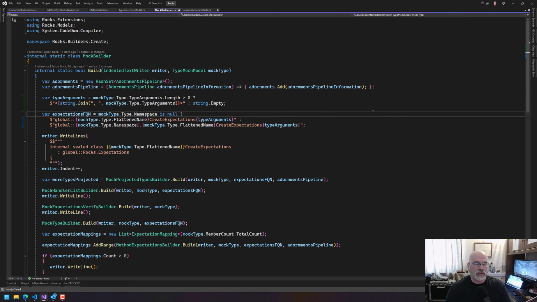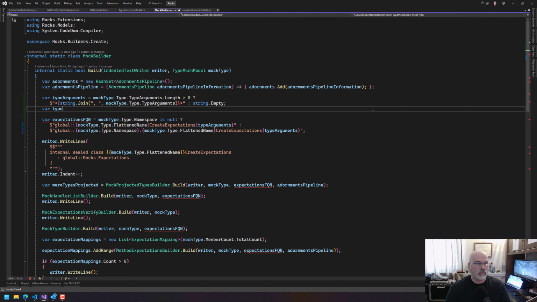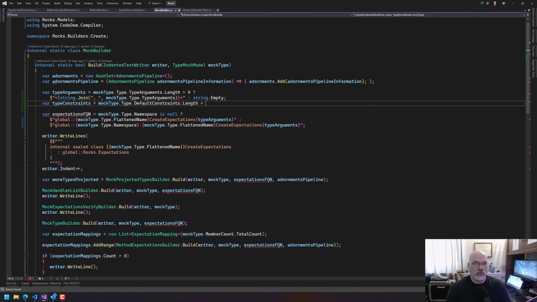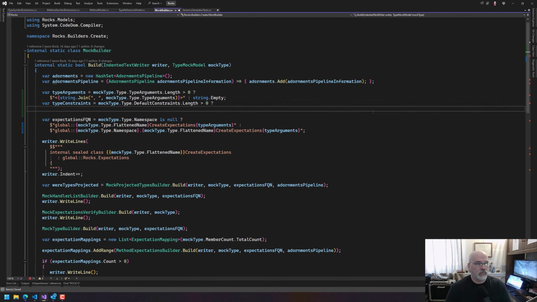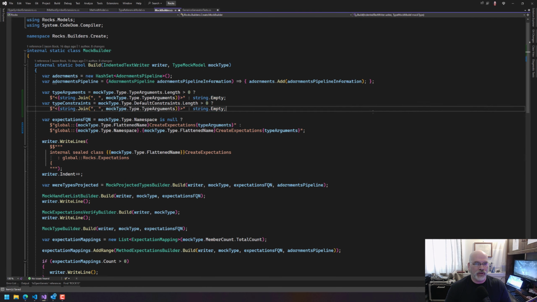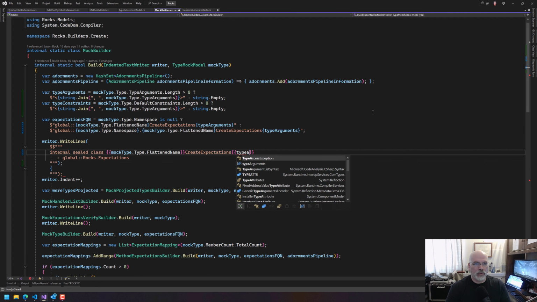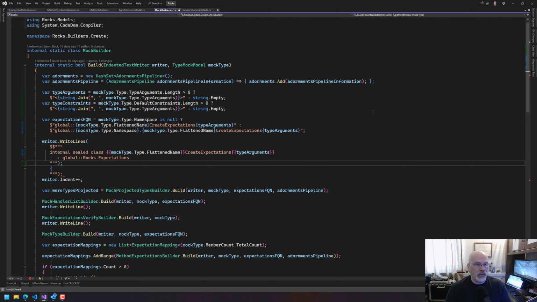And there we go. And now we've got that in there. But we're also going to want to get var type constraints, which is length greater than 0. Then we're going to do the same thing here, though that string.join is not right. So I'm going to break that up. So we got that there, except now we need to put type arguments here because we might have them.